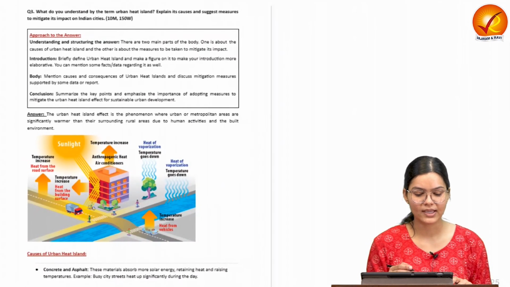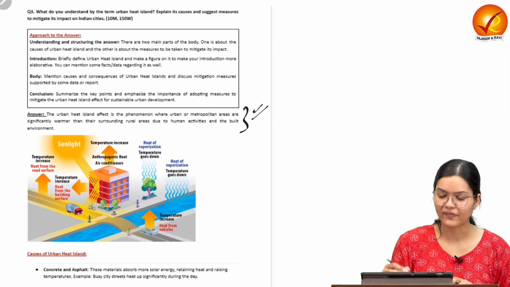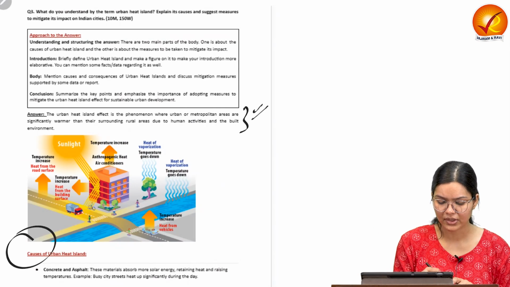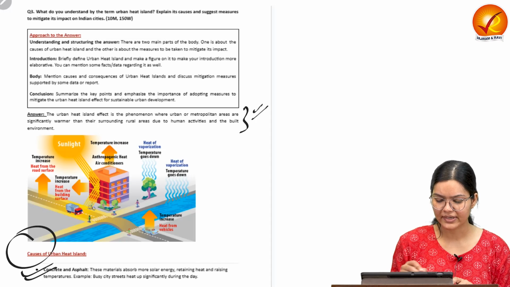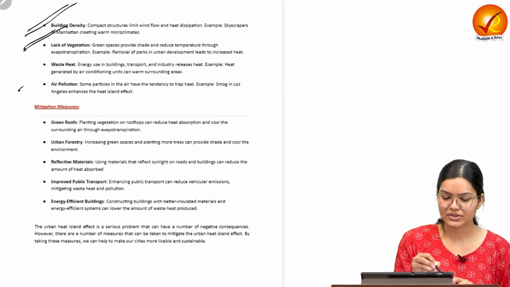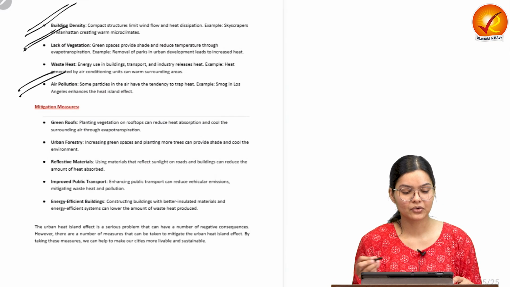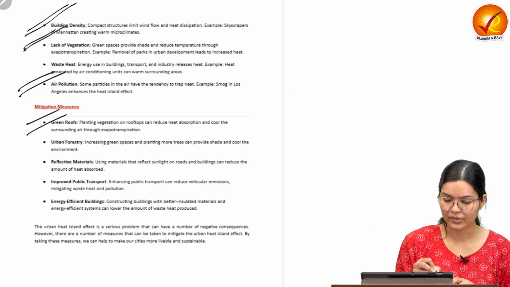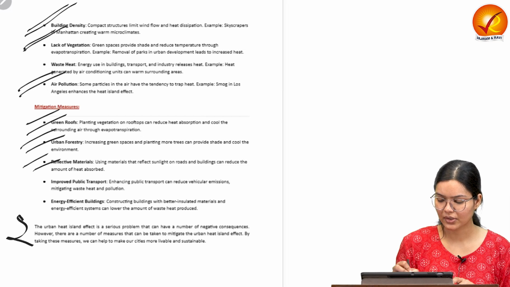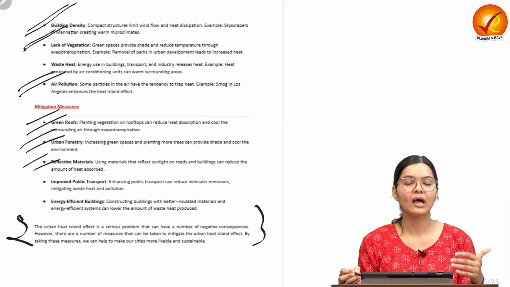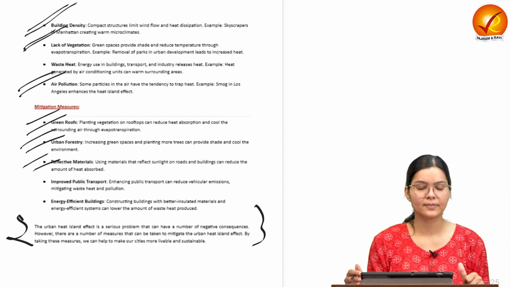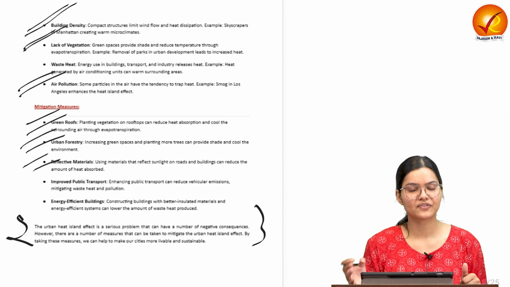Now come to the model answer. In the model answer, we have defined urban heat island in our introduction, and then we have given the causes, for example, concrete and asphalt structures, building density, lack of vegetation, air pollution. Then we have written down the mitigating efforts such as green roofs, urban forestry, reflective material, etc. And then we have written down the importance of why the urban heat island phenomenon needs to stop by taking positive mitigating steps. So that was the discussion for today.